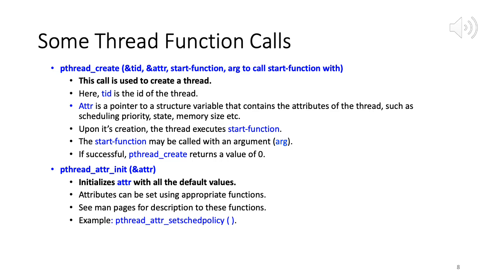Another function is pthread_attr_init. As the name suggests, this is used to initialize attr with all default values. So attr is a pointer to a structure which contains various thread attributes. You can call this function with a pointer, and this will initialize all the thread attributes with their default values. Right. So scheduling priority, what is the default one? Right.